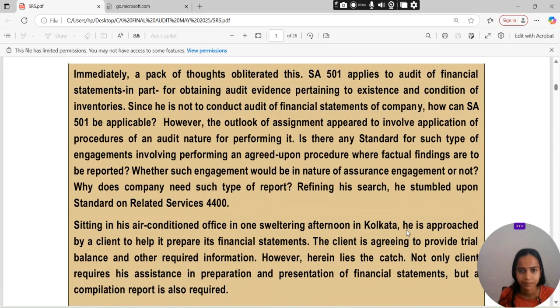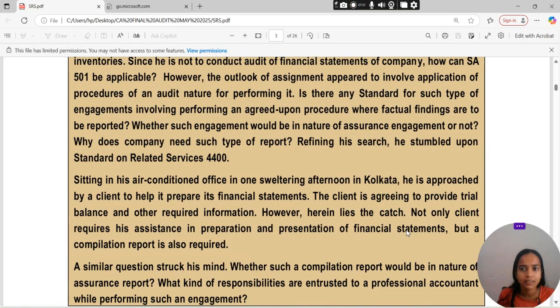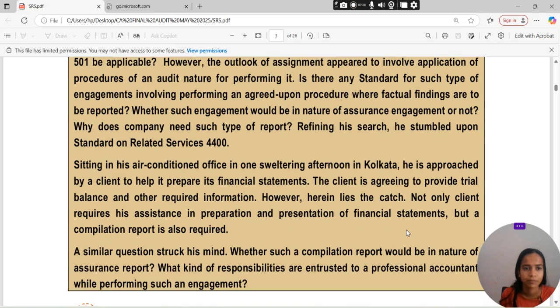Is there any standard for such a type of engagement involving performing an agreed upon procedure where factual findings are to be reported? Whether such an engagement would be in the nature of an assurance engagement or not? Why does the company need such a type of report? Refining his search, he stumbled upon Standards on Related Services, SRS 4400.